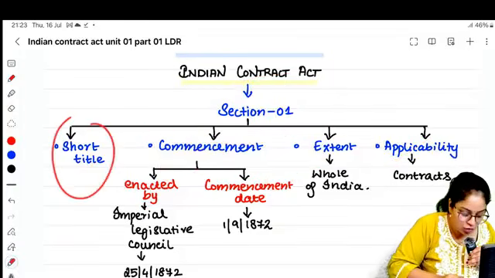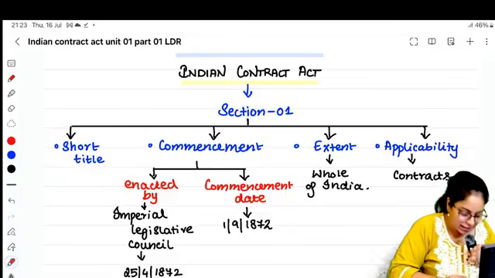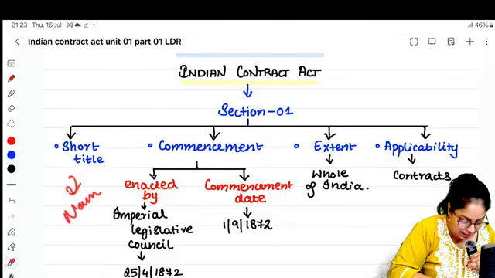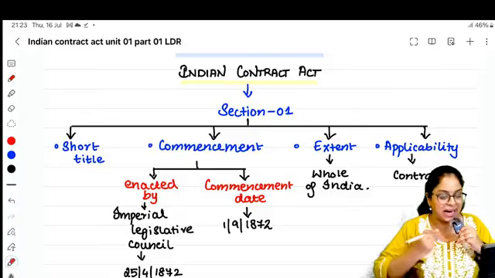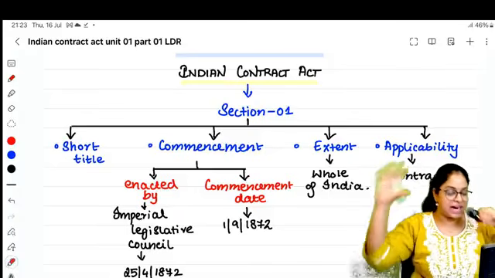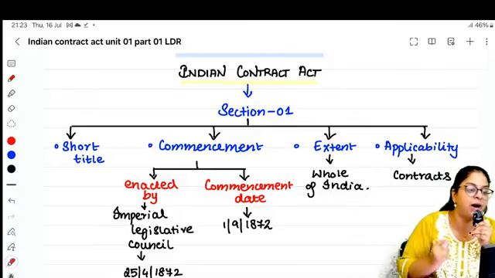The first thing is called the short title. Short title, in the act, what is it? How are we going to call this act? The Indian Contract Act 1872. That is the title given to the act. That is written in section number 1.